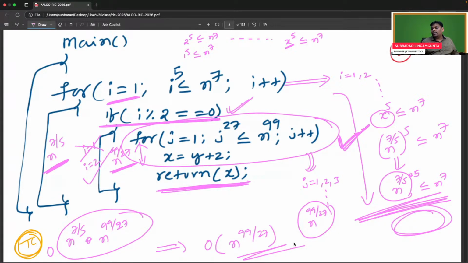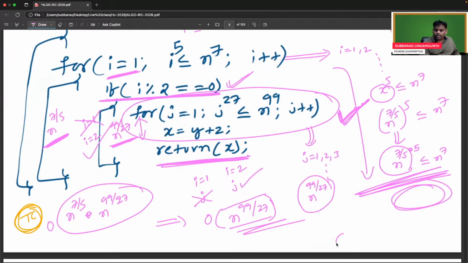The i loop runs only 2 times. For i equal to 1 the j loop will not execute, for i equal to 2 the j loop will execute, these many times. Afterwards, return means the program will stop. The time complexity of this program is finally n power 99 by 27. Trust me, no one will give this answer. The answer is n power 99 by 27.